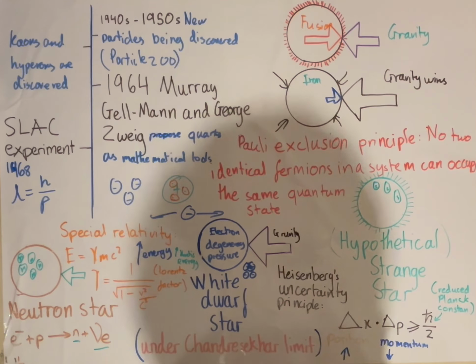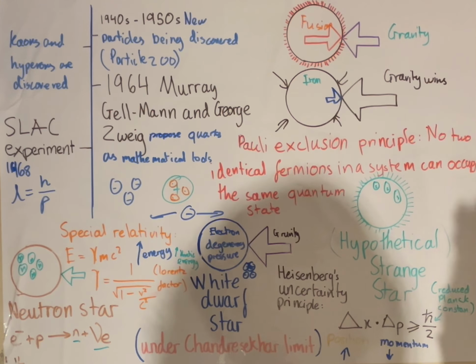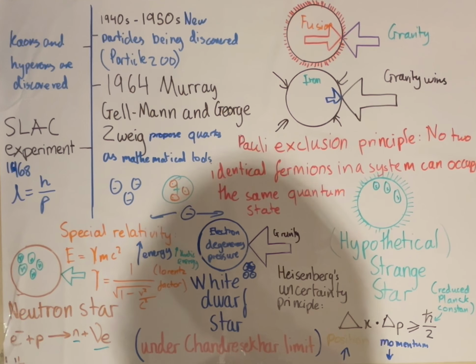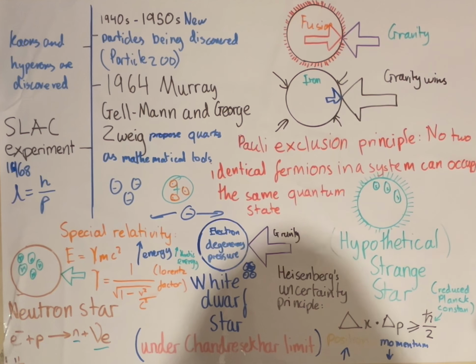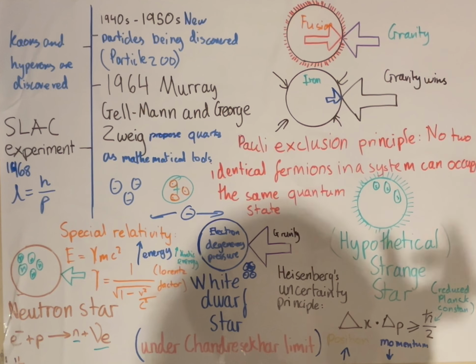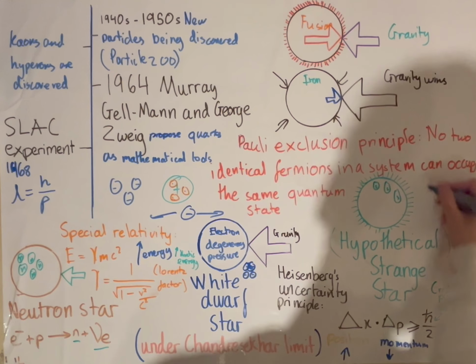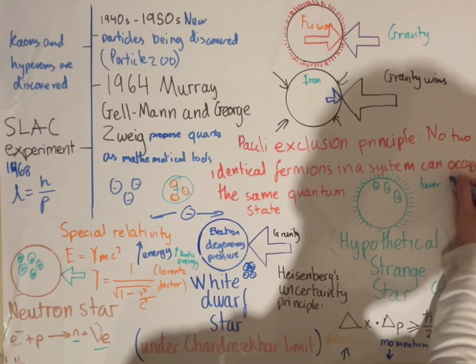Because as you remember, Pauli exclusion principle says that no two identical fermions in the system can occupy the same quantum state. So some of these, say, up quarks or down quarks, if they become strange quarks, they no longer are identical fermions. Instead, they are different, because a strange quark and an up quark are two different fermions, which means that we can lower the Fermi energy of the system.